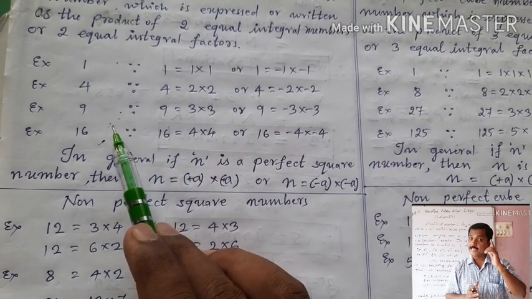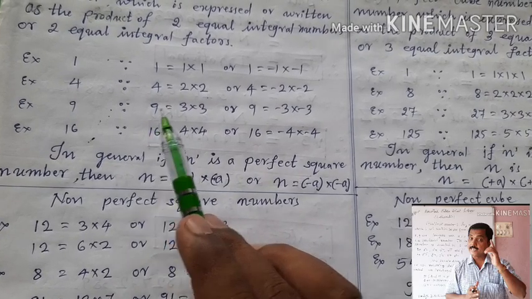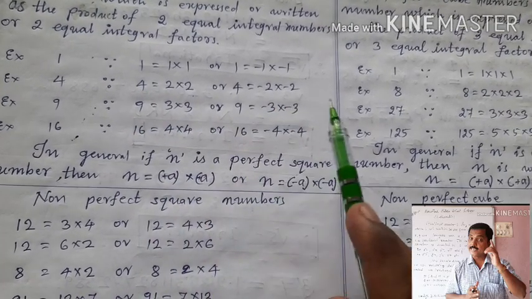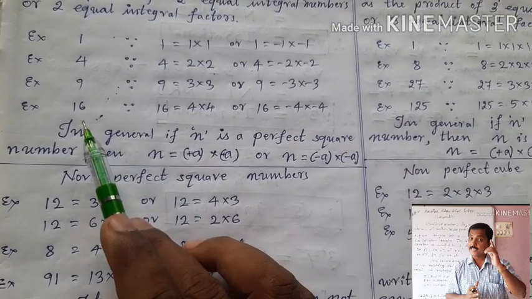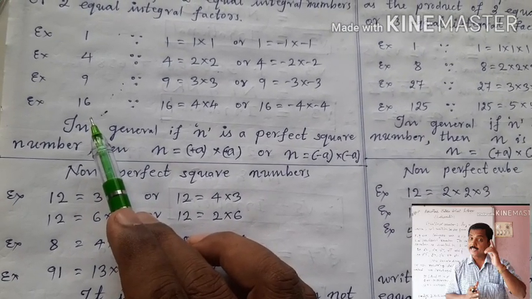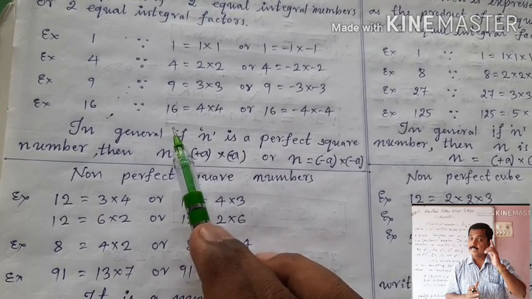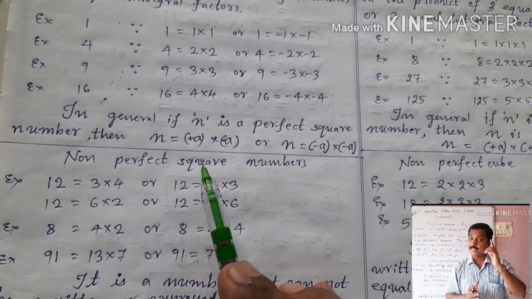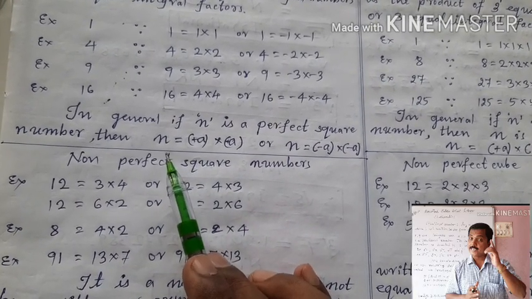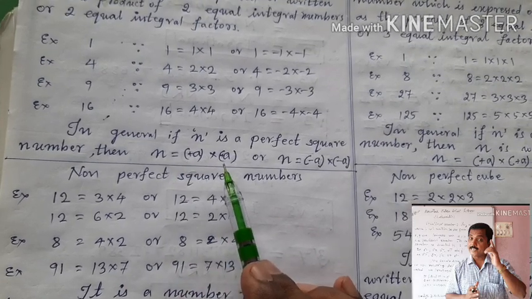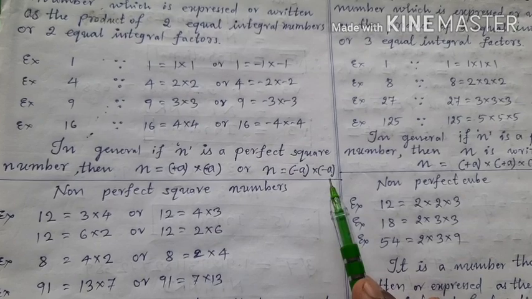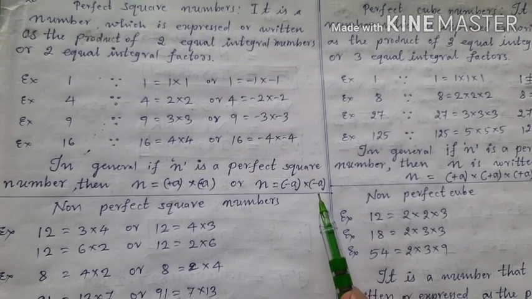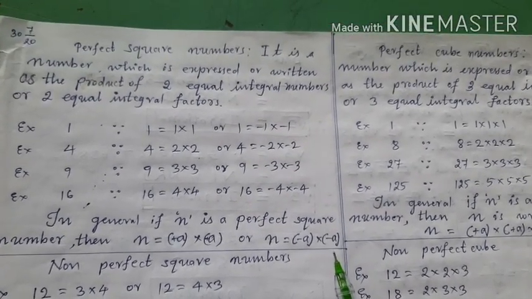If 9 is a perfect square, then 9 is equal to plus 3 into plus 3 or minus 3 into minus 3. So children, if n is a perfect square number, then n is equal to what? If n is a perfect square number, then n is equal to plus a into plus a or minus a into minus a. This is what we conclude about the perfect square numbers.